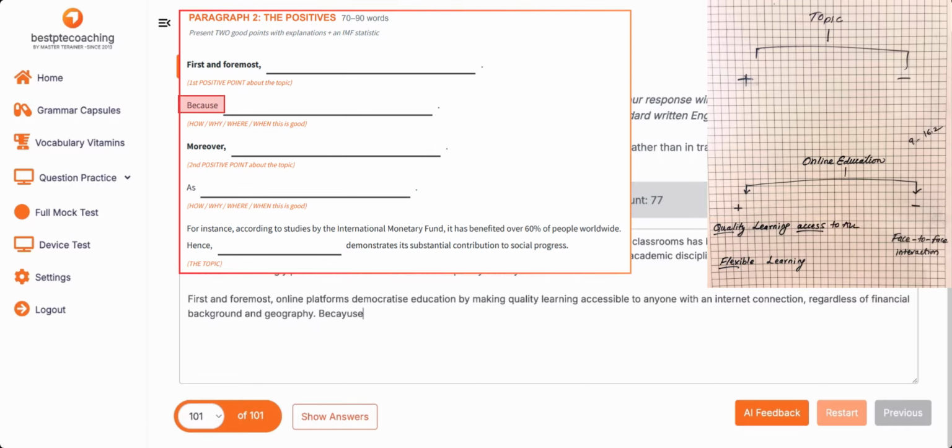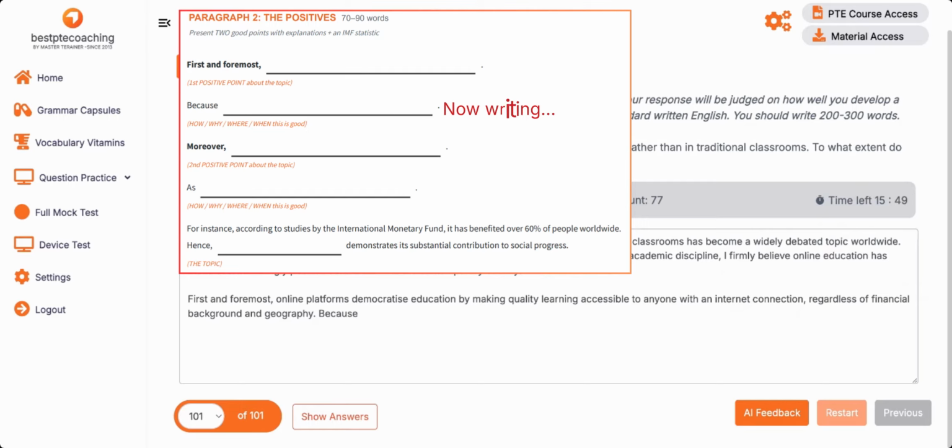This is one thing. Why? Okay, because reasoning now. You said it makes the learning accessible to everyone. Why are you writing here? Because students in remote or underprivileged regions can now access world-class courses that were previously available for only wealthy people. Accessible we cannot write because we have written available. Wealthy we can write.